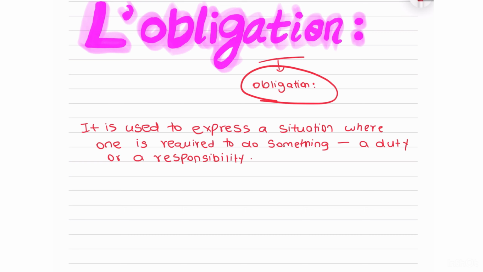So to explain it, you can say it is basically used to express a situation where we're required to do something, right? As in we're obligated to do something, it's a duty or it's a responsibility. All right. Basically something that is necessary, right? Mandatory. Okay. Now we know what we're expressing, right? So the next question is how do we express it?